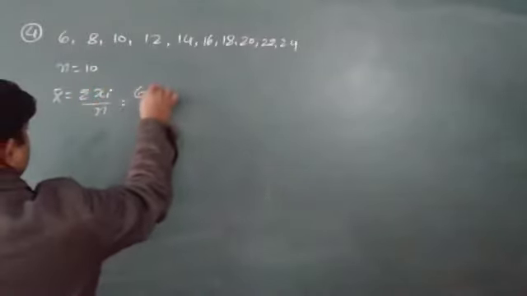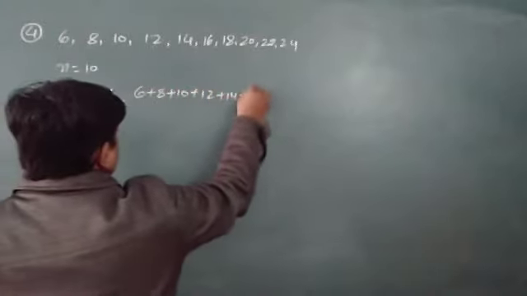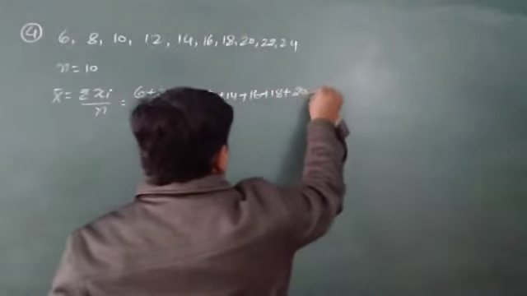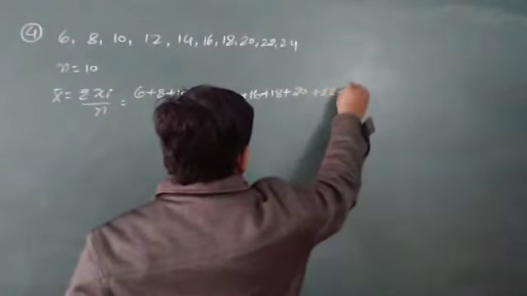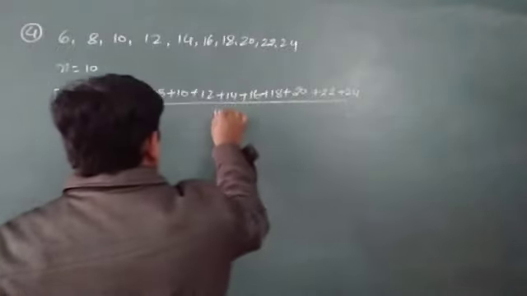That is equal to 6 plus 8 plus 10 plus 12 plus 14 plus 16 plus 18 plus 20 plus 22 plus 24, upon 10.